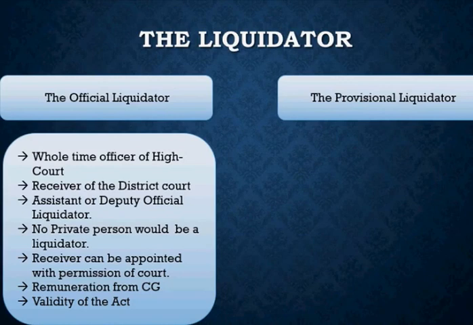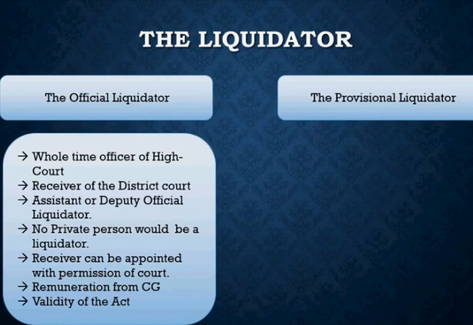On a provisional basis, you must have seen in your direct tax as well that there are provisional rates applicable. So please pay tax at this rate, and once it is confirmed, then we will either refund it to you or charge you the extra amount. In the same way, you will also appoint a provisional liquidator at times, because he is not the confirmed liquidator. Maybe when the winding up procedure starts with all legal effect, you may change this provisional liquidator and send another official liquidator, or there may be a situation where you continue the provisional liquidator. This is always a dicey situation.